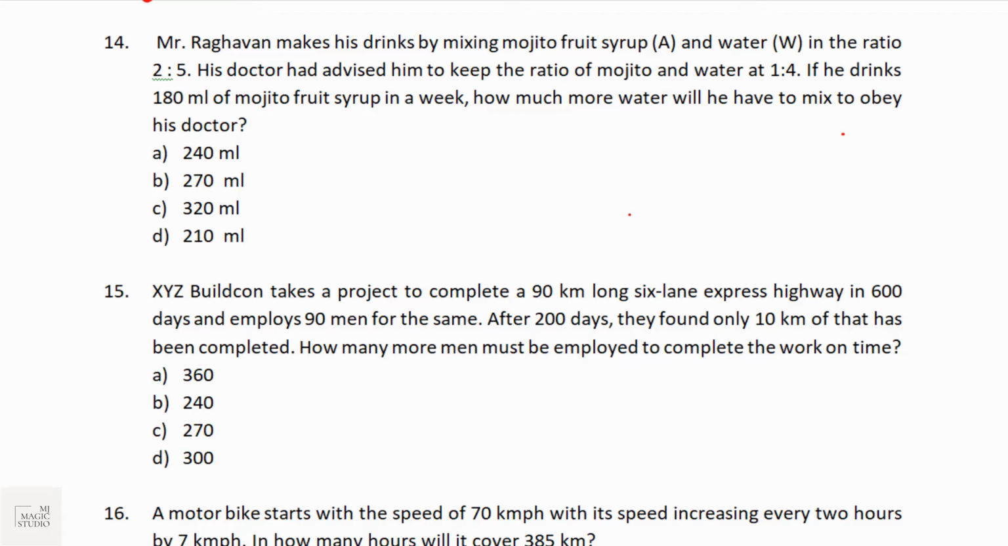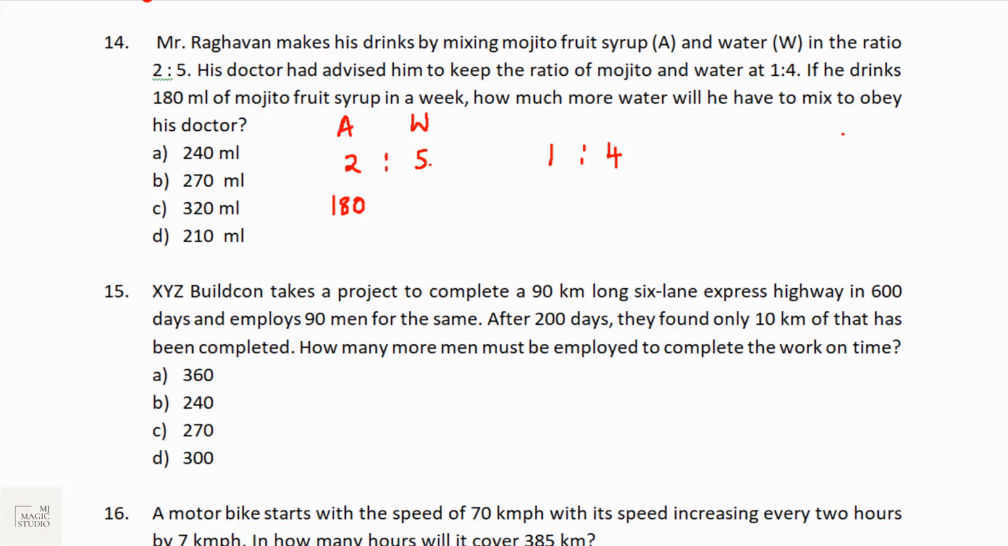Bucket number 14, mixtures. Mr. Raghavan makes his drinks by mixing Mojito fruit syrup A and water in the ratio 2:5. His doctor had advised him to keep the ratio at 1:4. If he drinks 180 ml of Mojito fruit syrup in a week, how much more water will he have to mix to obey his doctor? He has drunk 180 ml.